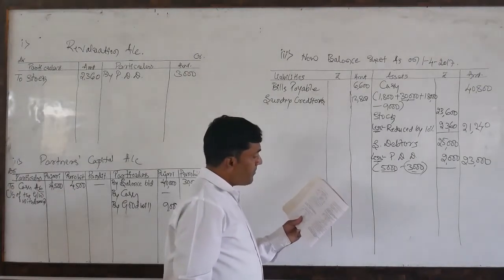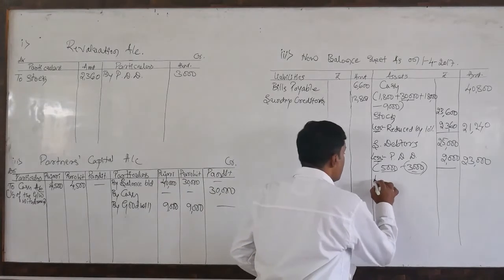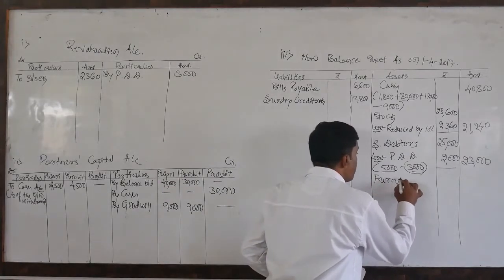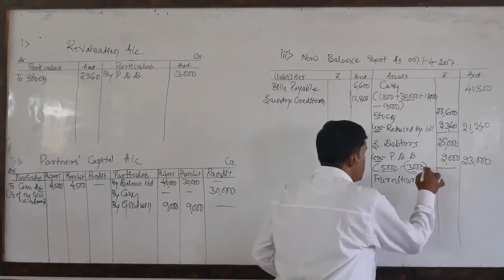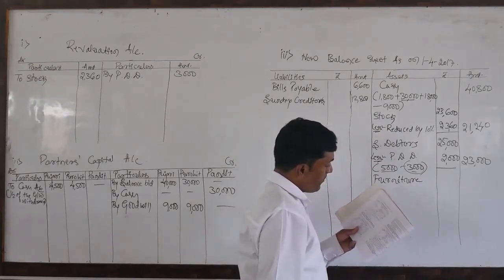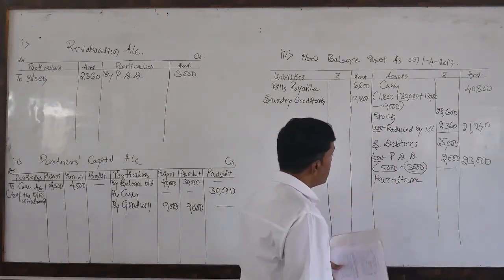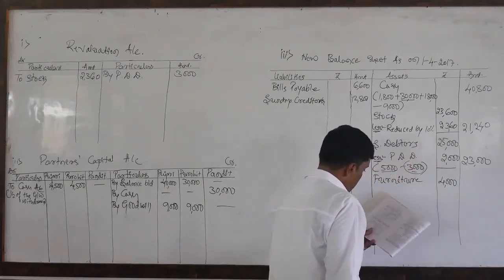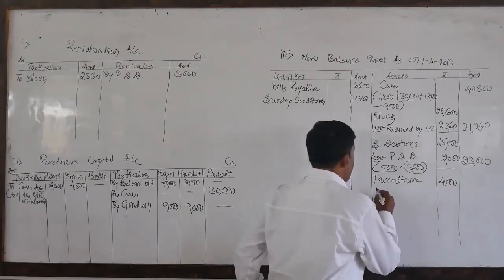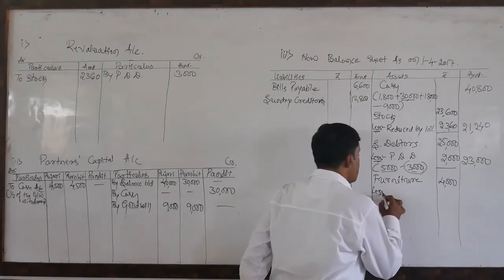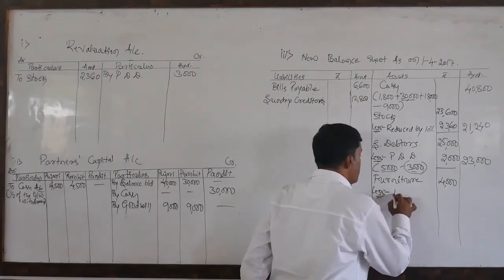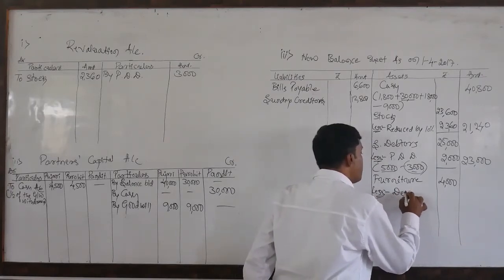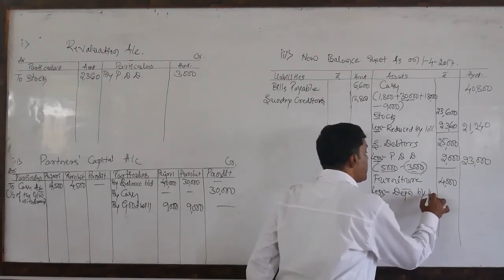So next, furniture. There is also an adjustment for this furniture. What is the original value of furniture? Furniture is valued at 4,000. How much has it reduced? By 10% less. So dear students, this is a fixed asset. That is the reason we say depreciation by 10%.